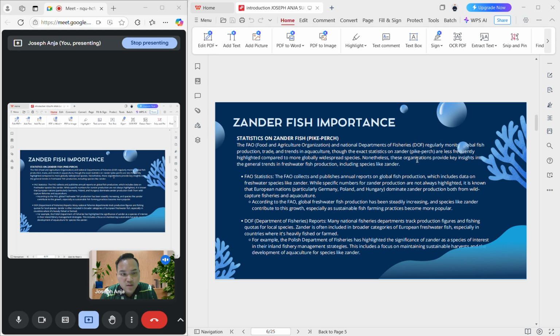Nonetheless, these organizations provide key insight into the general trends in freshwater fish production, including species like zander.